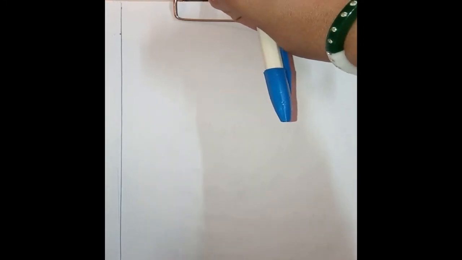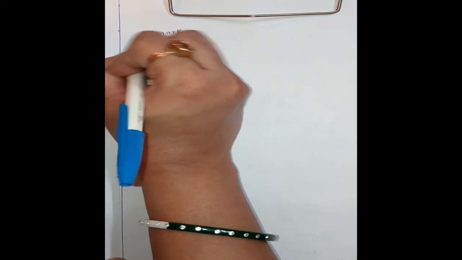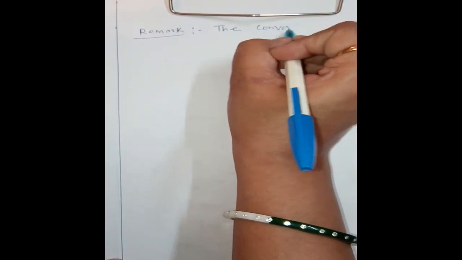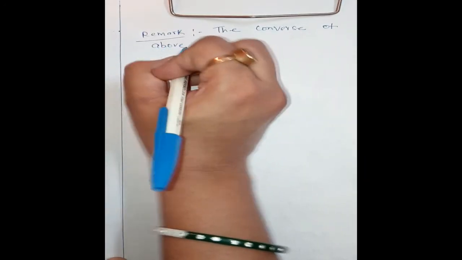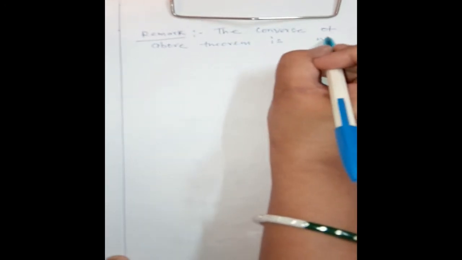Now we will study the remark. The remark is: the converse of the above theorem is not always true.